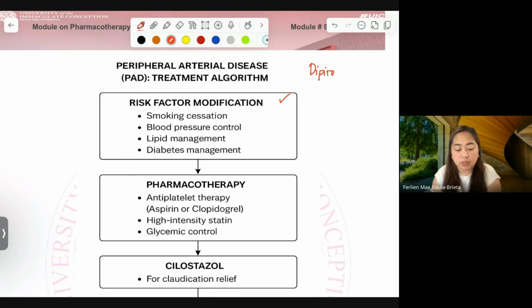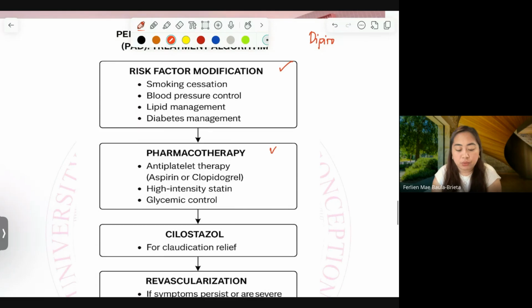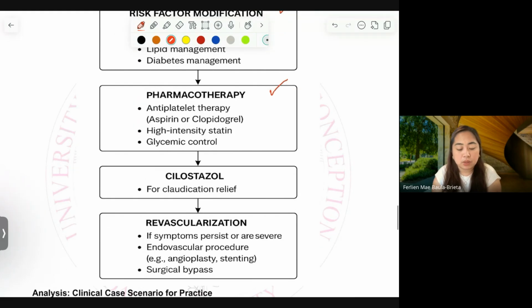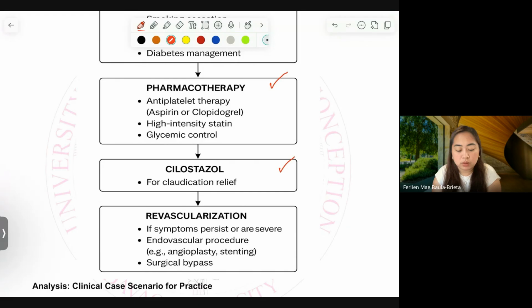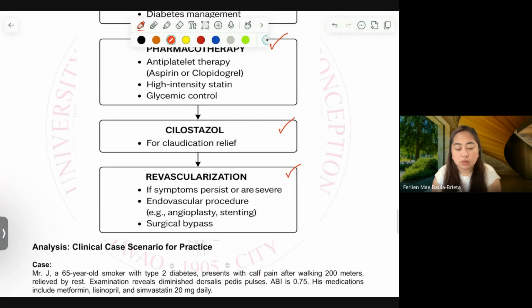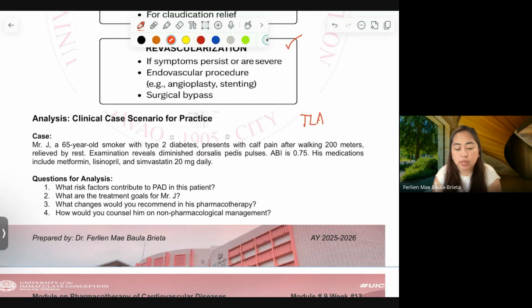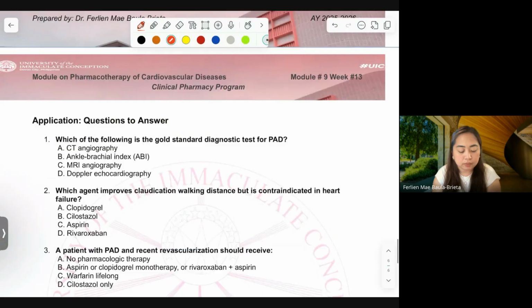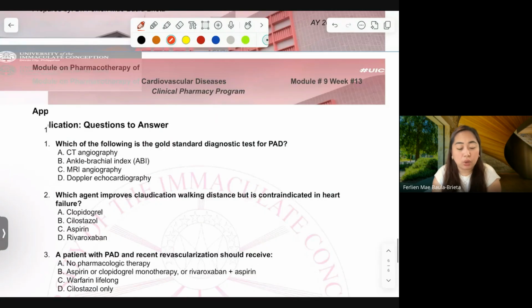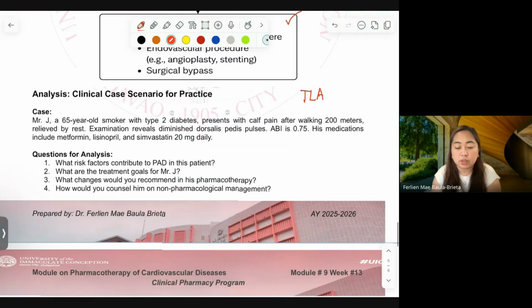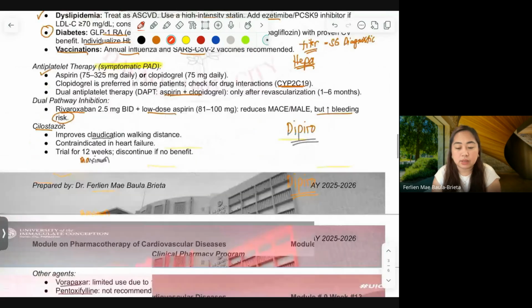Risk factor modification, pharmacotherapy, cilostazol, and surgical treatment already. Okay? So this one is for your TLA or your assignment. You can answer it later on. So that is all for peripheral arterial disease.